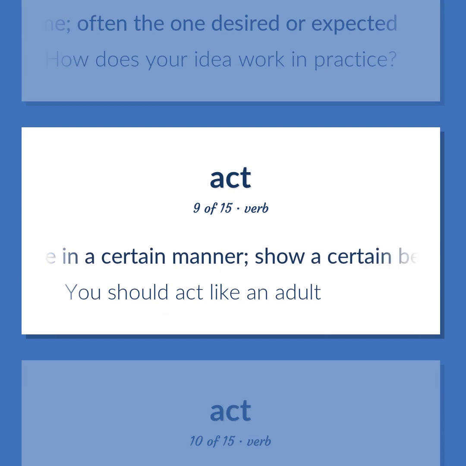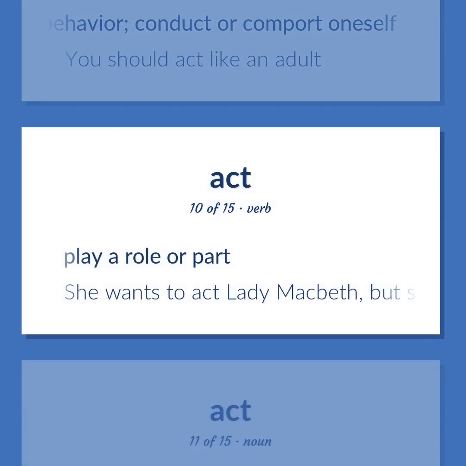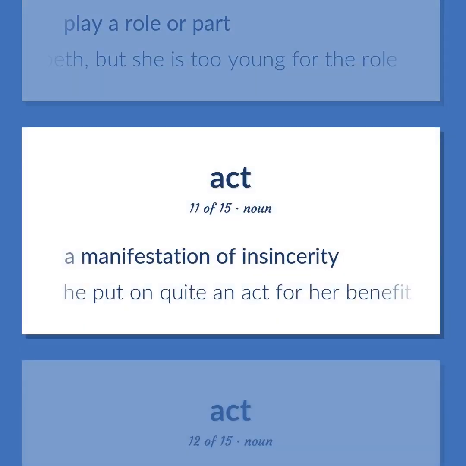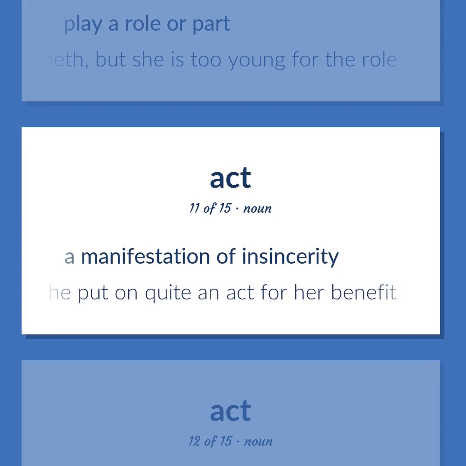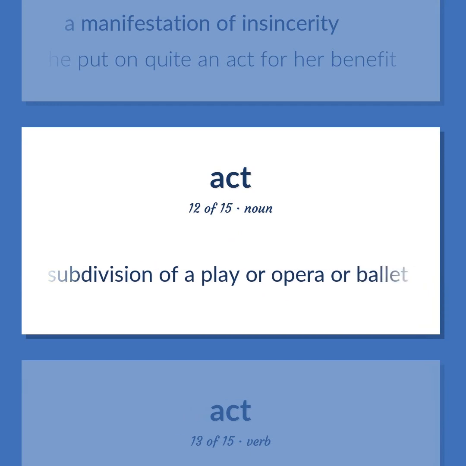Behave in a certain manner. Show a certain behavior, conduct or comport oneself. You should act like an adult. Play a role or part. She wants to act Lady Macbeth, but she is too young for the role. A manifestation of insincerity. He put on quite an act for her benefit. A subdivision of a play or opera or ballet.